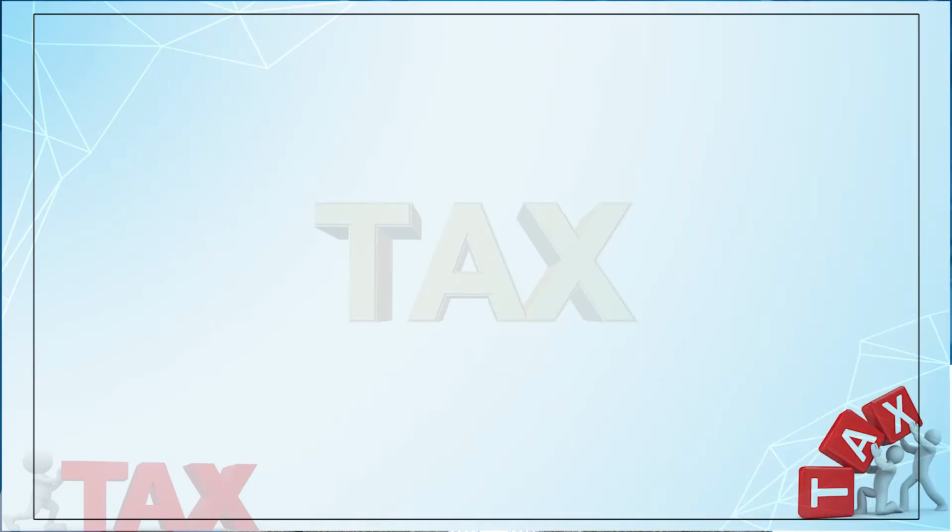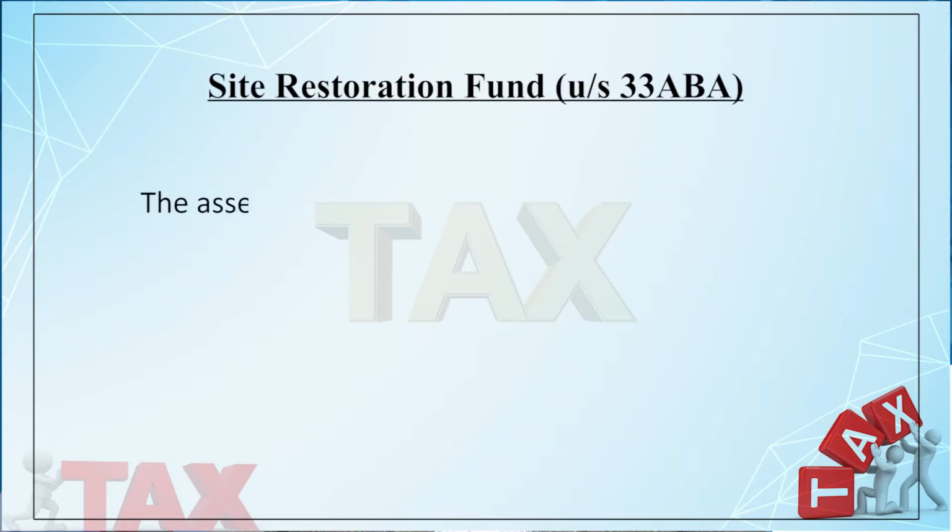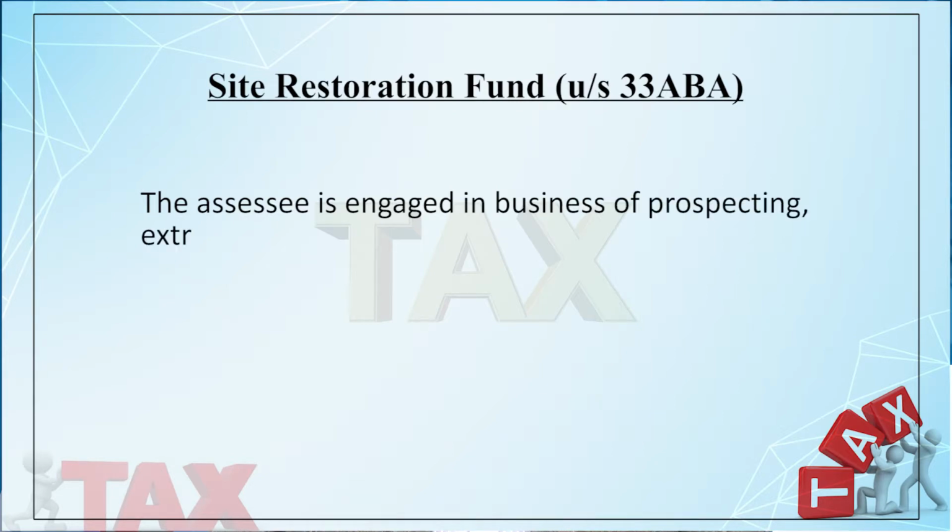33AB is meant for the assessee who are engaged in either tea or coffee or rubber business in India, that is in plantation business. Then we may discuss another section, the provision of section 33ABA. What is the provision? As per section 33ABA, the assessee is to be engaged in the business of prospecting, extracting or production of petroleum or natural gas.